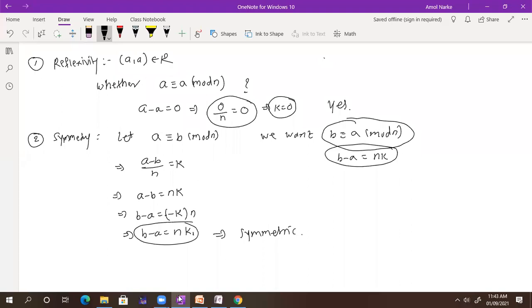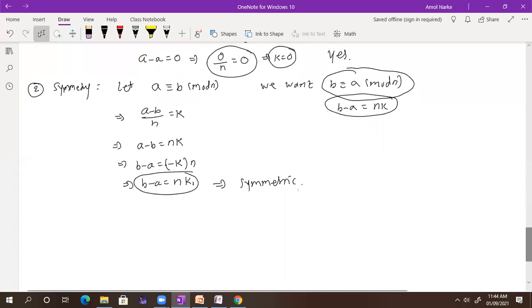Sir, why did we use k1? Because the minus sign, minus k came, so for that reason I put k1, another constant. They are just saying constant: positive, negative, 0, they are not saying about any particular constant. So that minus constant, I just write some number k1, which is a different constant than k. Instead of minus k, we wrote k1. Everyone got this? Why it is symmetric? Yes, sir.